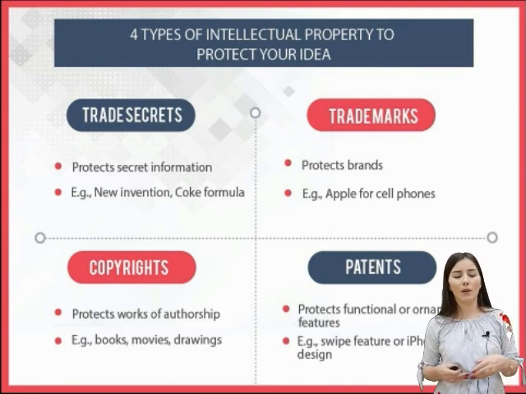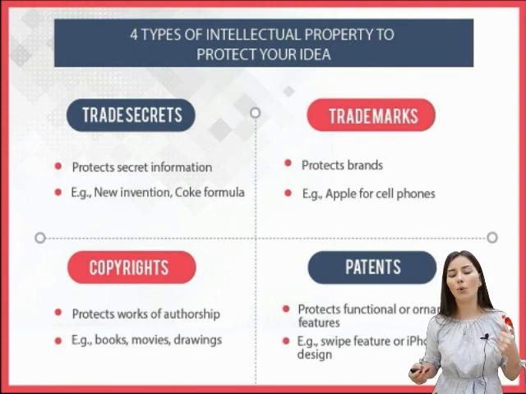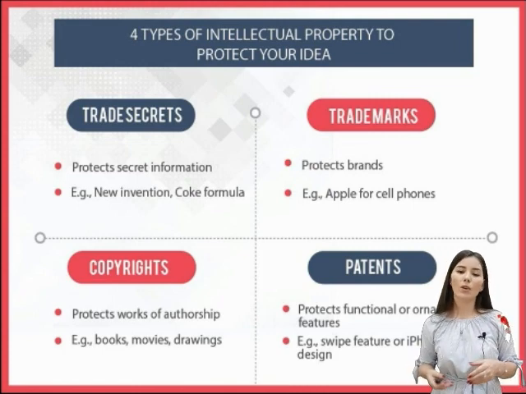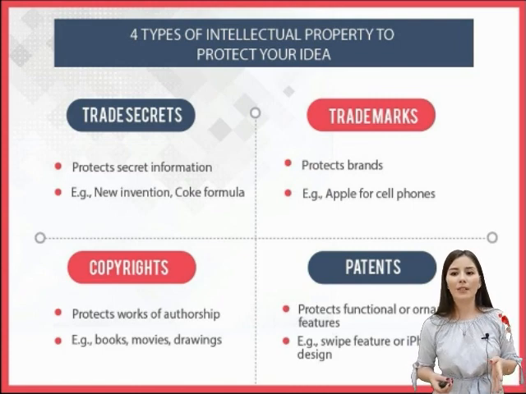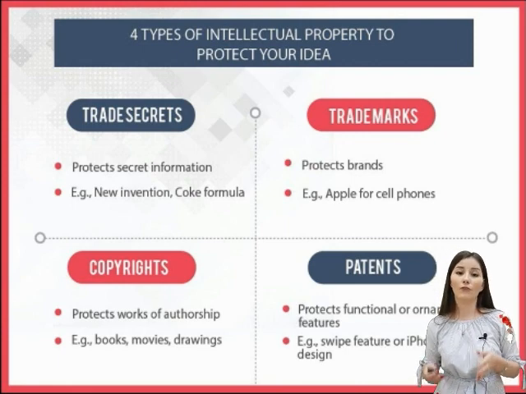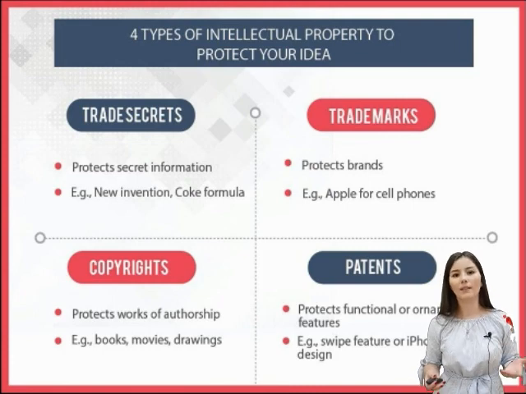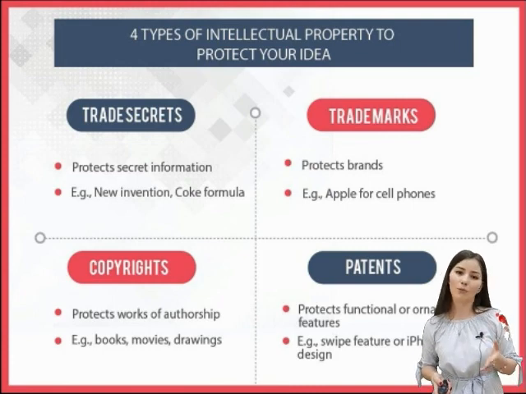Next, copyright. Copyright protects works of authorship. In other words, it can be books or movies and so on. And the last one is patent. Patent protects functional features. For example, the iPhone design can also be an example of this type of intellectual property right.